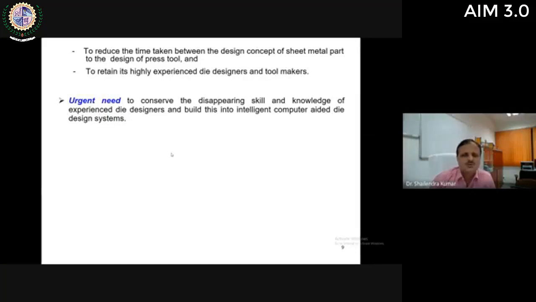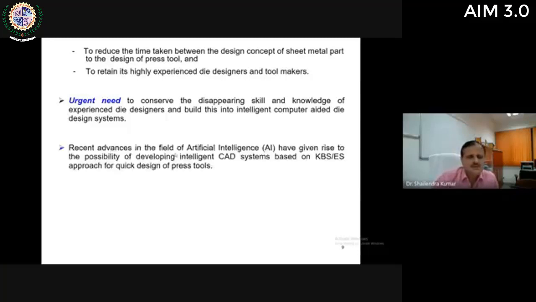So how to conserve this knowledge of experienced die designers in the form of intelligent CAD systems? This is an urgent requirement of sheet metal industries.